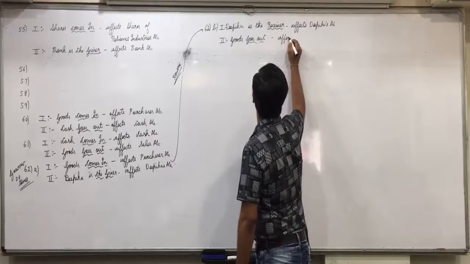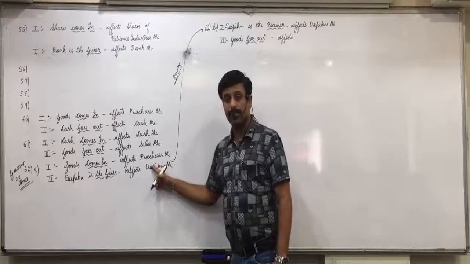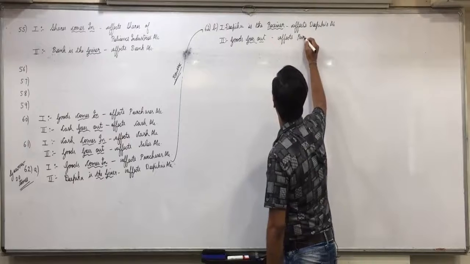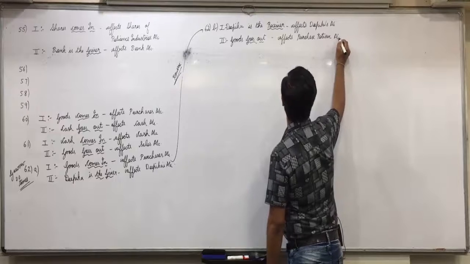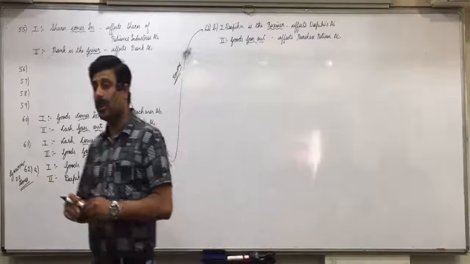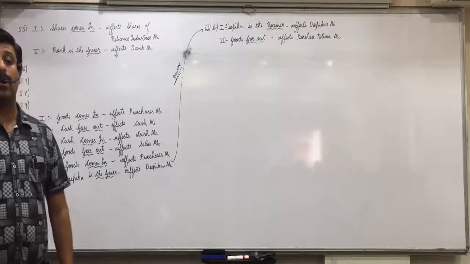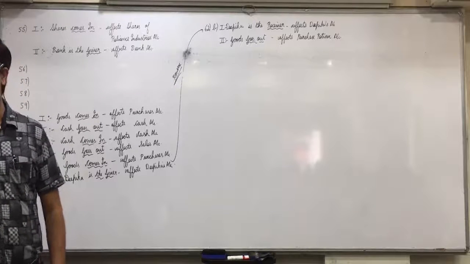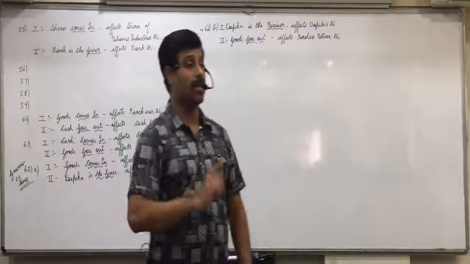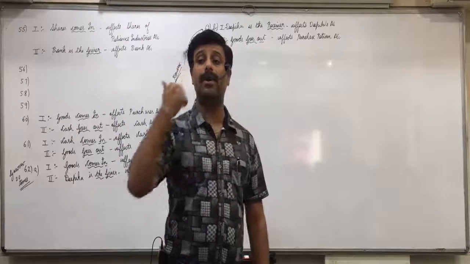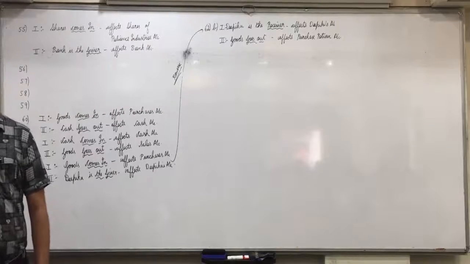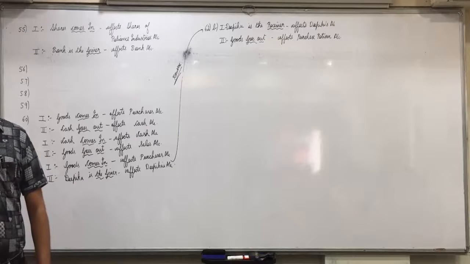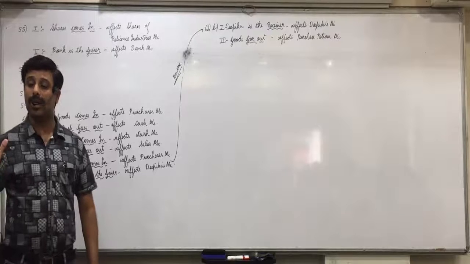But whenever you return the purchased goods, the name of account will be purchase return account. You do not write sales account, because practically we are not selling to Deepika, we are returning the goods. So whenever purchased goods are returned back, what will be the name of account? Purchase return account. And if sold goods are returned back, sales return account. Did you all understand this portion?